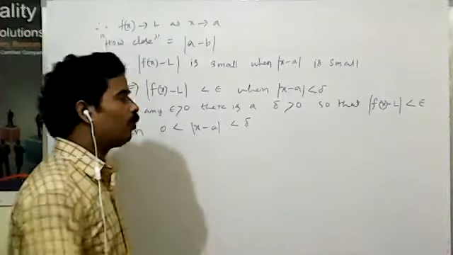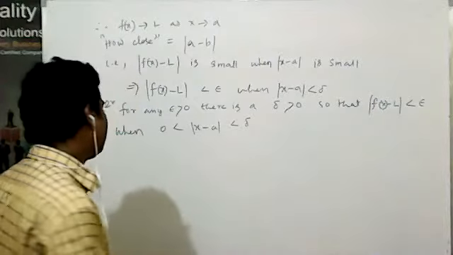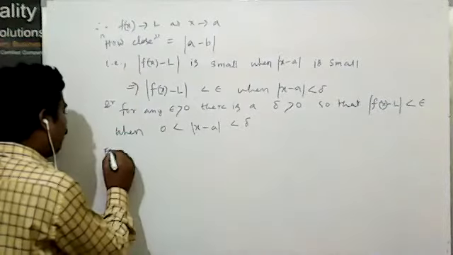A small example in a real-life situation, we can say another example.